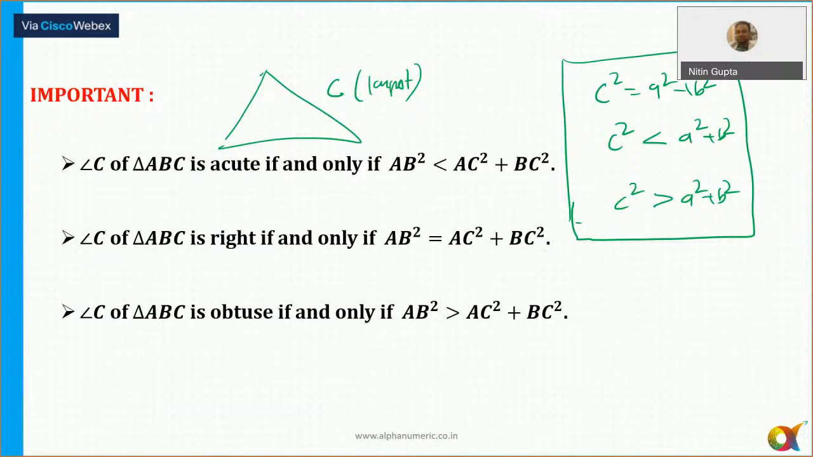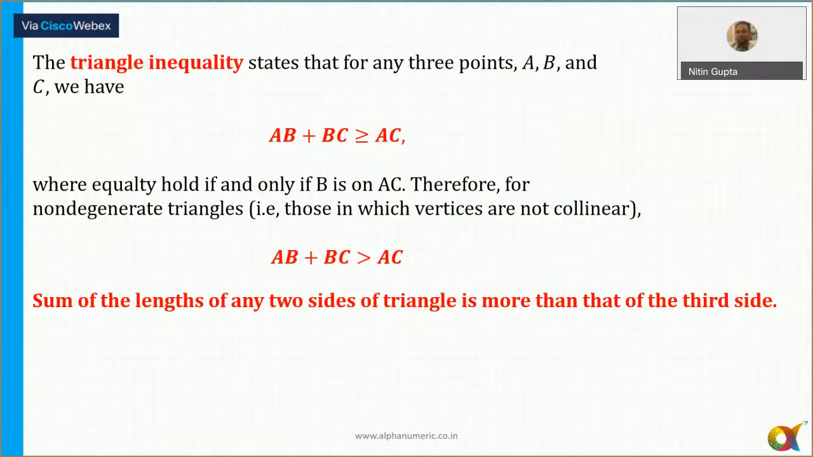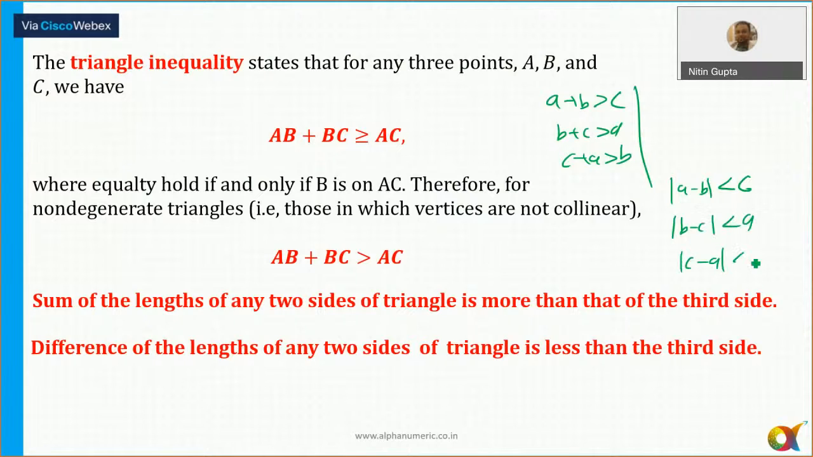Now, next point here: triangle inequality. In any triangle, the sum of two sides is always greater than the third side, and the difference of any two sides of a triangle is less than the third side. So, I can say A is less than B plus C, and A plus C is greater than B. At the same time, mod of A minus B has to be less than C, mod of B minus C has to be less than A, and mod of C minus A less than B. So both of them are more or less the same thing here.